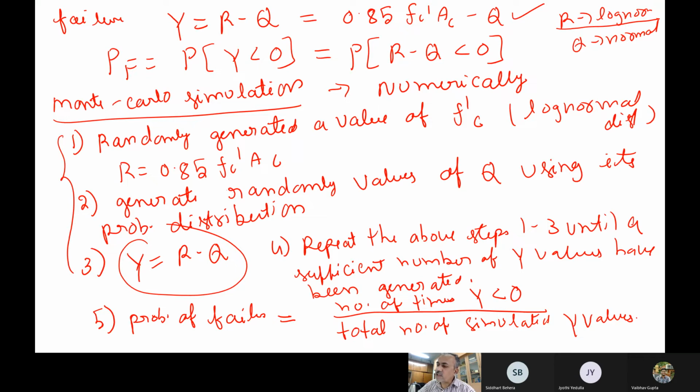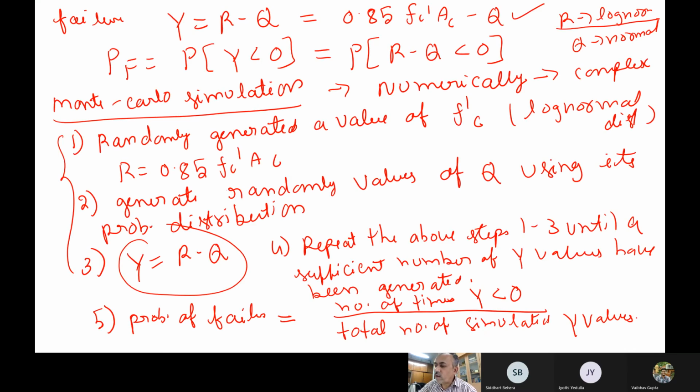And this Monte Carlo simulation, since it is numerical, can solve any complicated problem. Non-linear, whatever, because you are not doing any Taylor series expansion, you are not doing anything. You are simply generating the random numbers, calculating, and then numerically estimating the probability itself. Okay, so this is the most important advantage of Monte Carlo simulation. Instead of solving one problem, you can solve several problems itself.